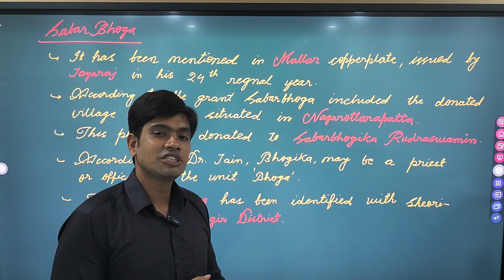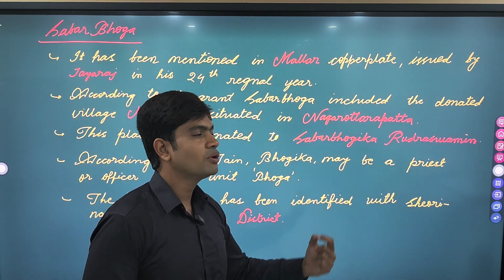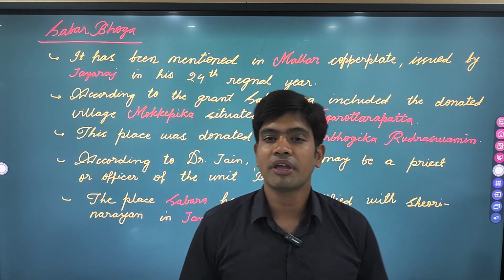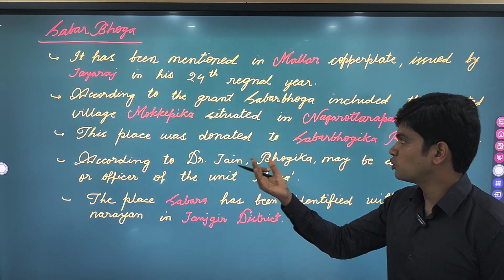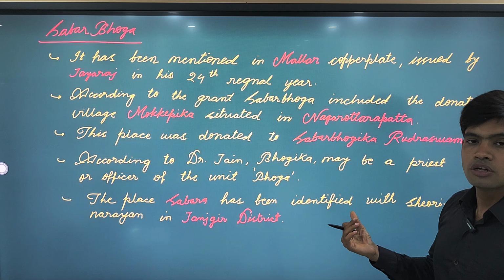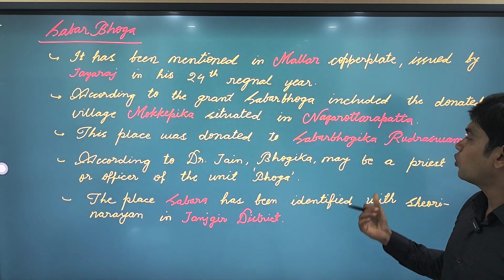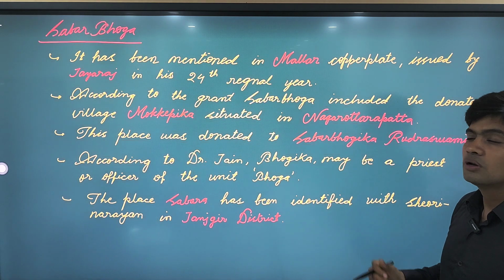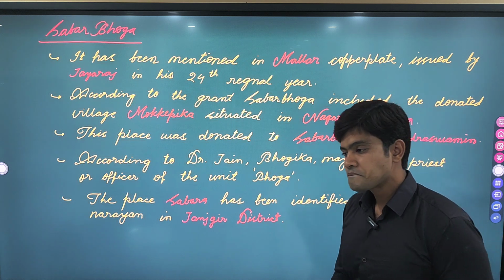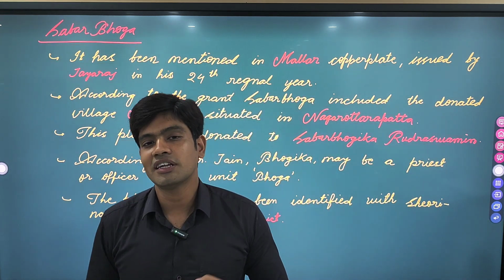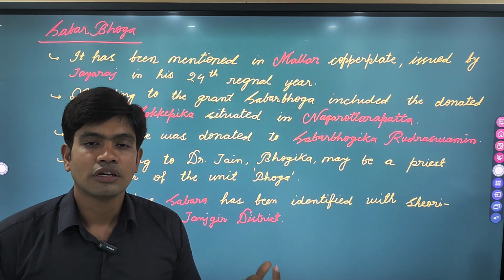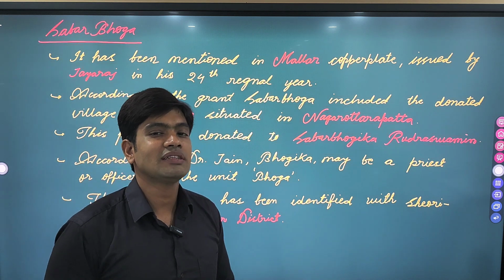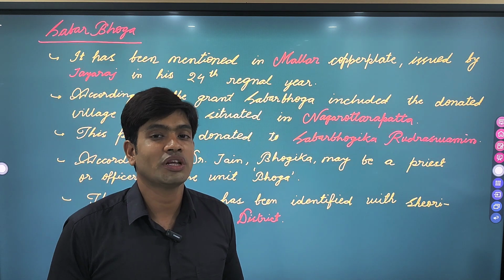So there was a priest, Rudra Swamin, who was donated Mokkepika, which was located in Nagrottara Patta. This Rudra Swamin was an inhabitant or resident of Shabar place. Now Shabar place has again been identified as Shurinaran.